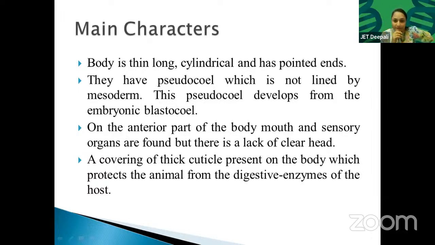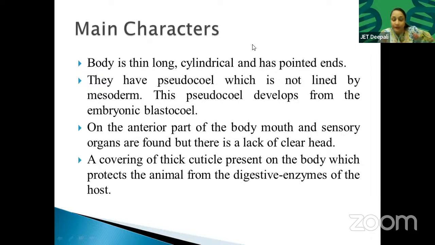Why do they need a thick cuticle? Reply to me fast. Why do they need a thick cuticle? How many students are there? Shivani, Likita, Saida, Dilshad. Tell me. Why do they need a thick cuticle? If you don't know, then tell me. We don't know. Apply your common sense. Yes, more protection. But from what? Protection from what?